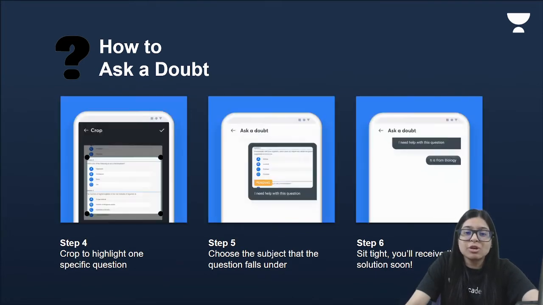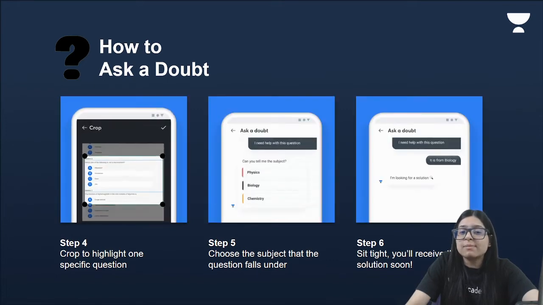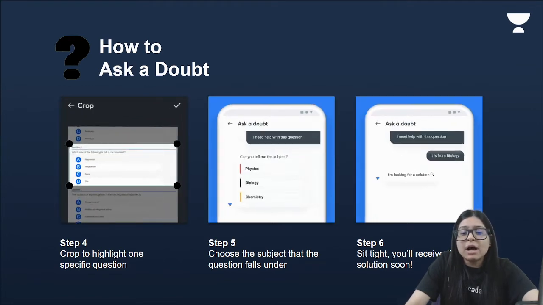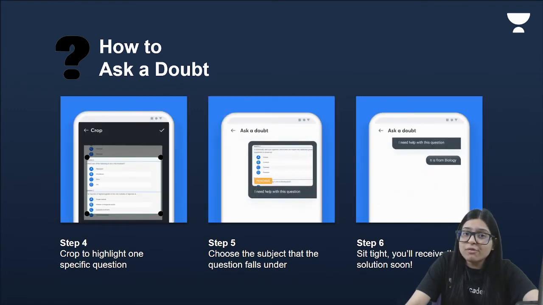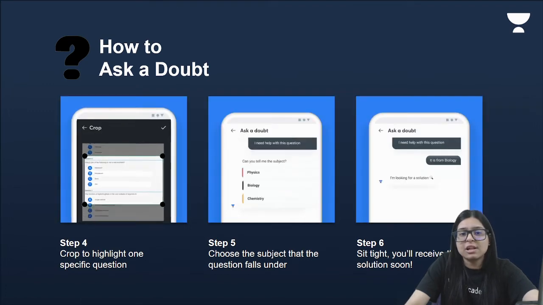Your question should be highlighted. After that, you need to select which subject it is for. Is it physics, chemistry, or biology? Now you can just click on send and you'll receive the solution soon. A video solution in the language you prefer, with a very cleanly and neatly explained solution.